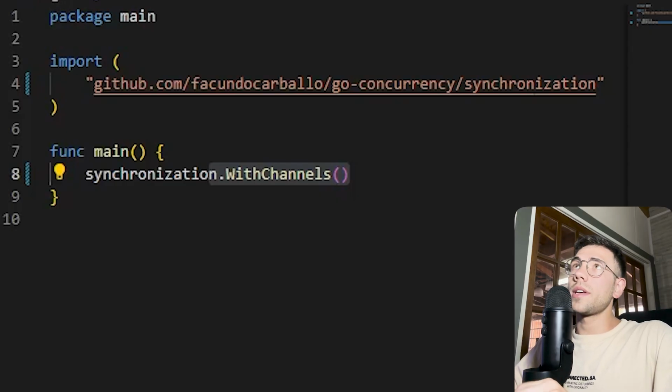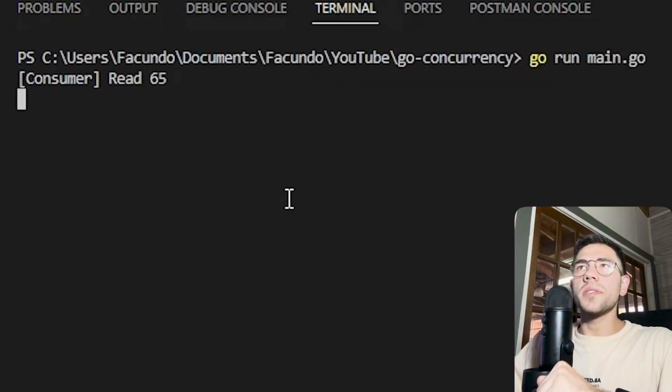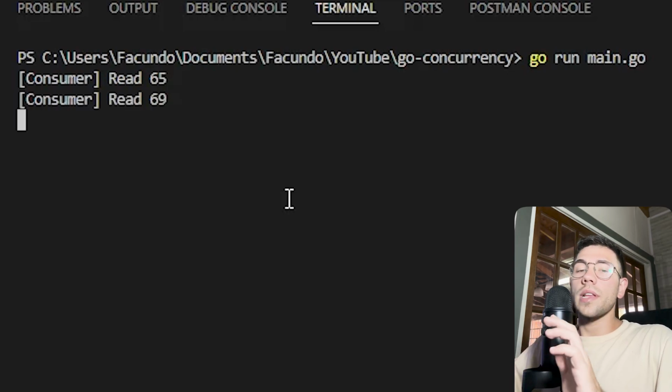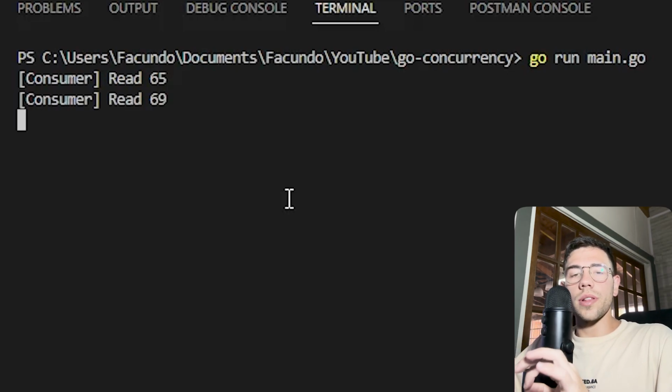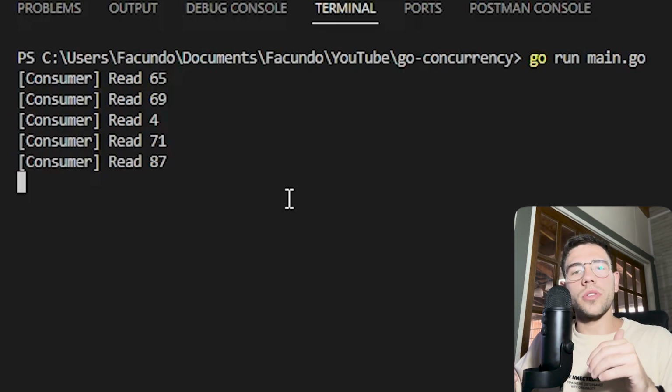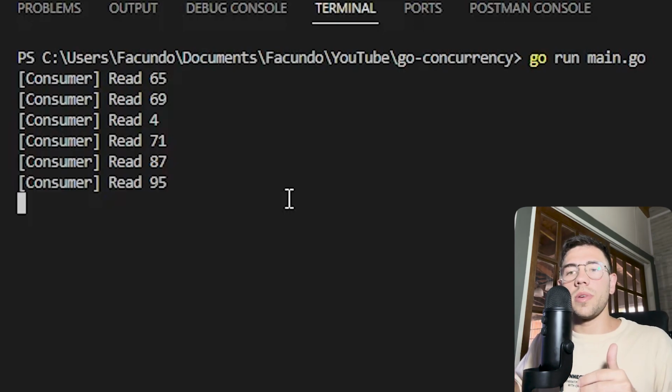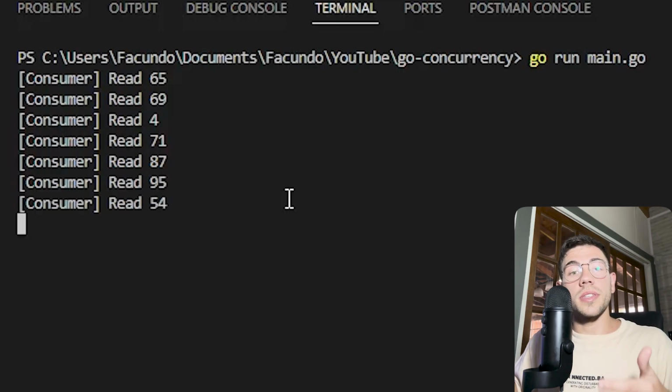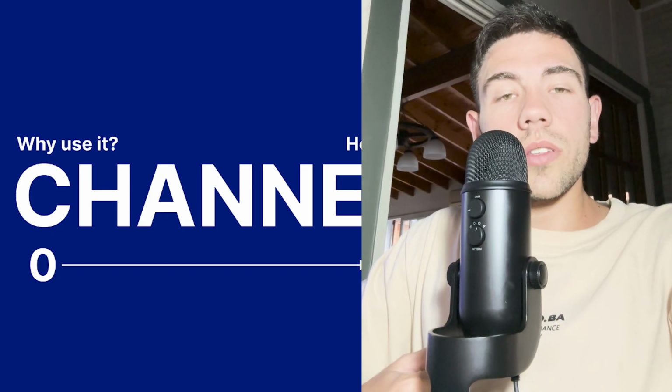So now I will execute this with channel function to see what happens. It's the same as we saw before, but now the consumer will never consume a number twice. Well, it can consume the same number twice, but that is the fault of the producer function because the producer can produce the same number in a row. So that's all for this video.